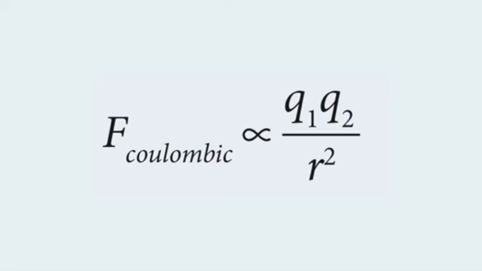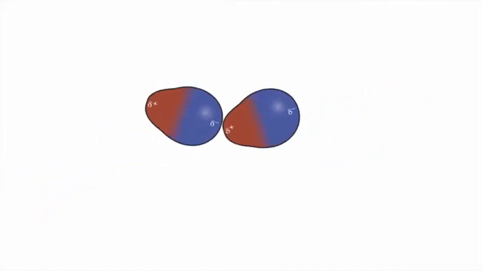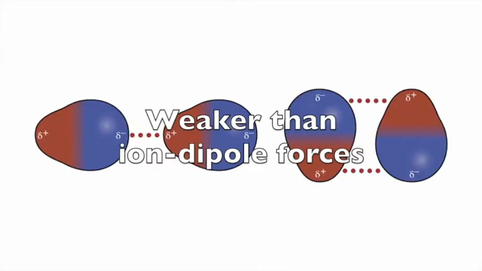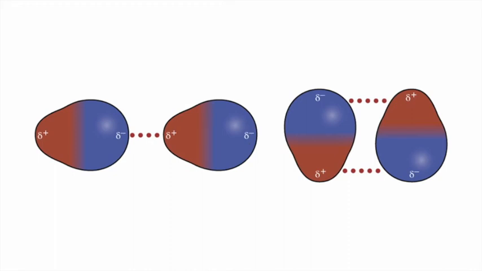The next type of force is a dipole-dipole force. Dipole-dipole forces are attractive forces that occur between the positive end of one polar molecule and the negative end of another polar molecule. These are weaker than ion dipole forces. Let's look at how they work.